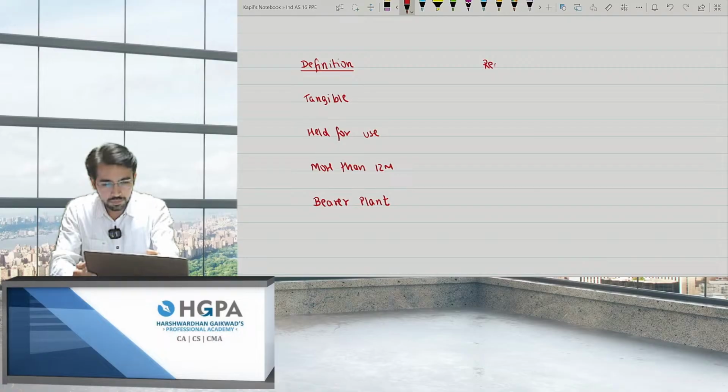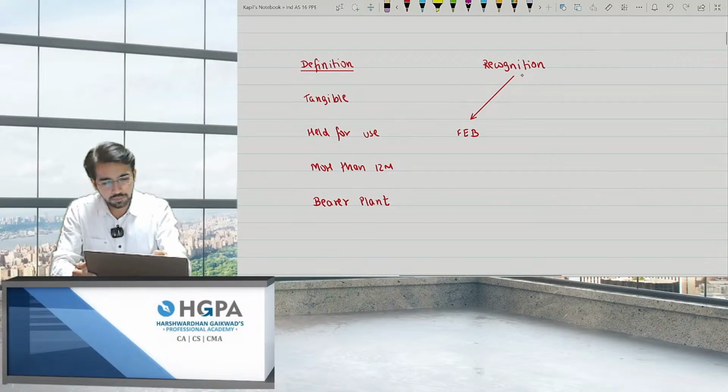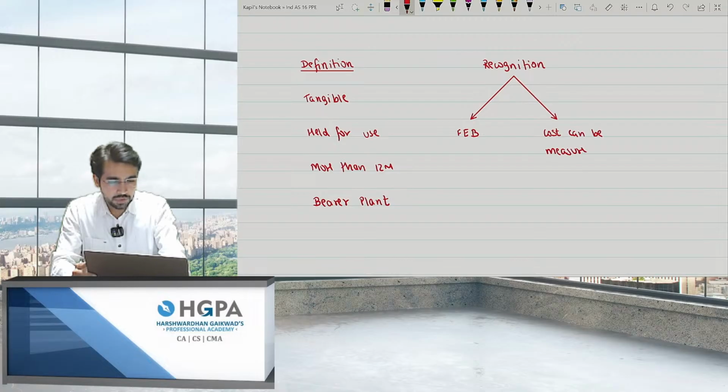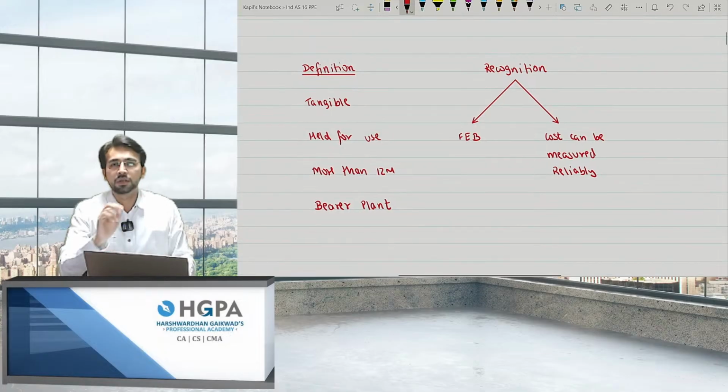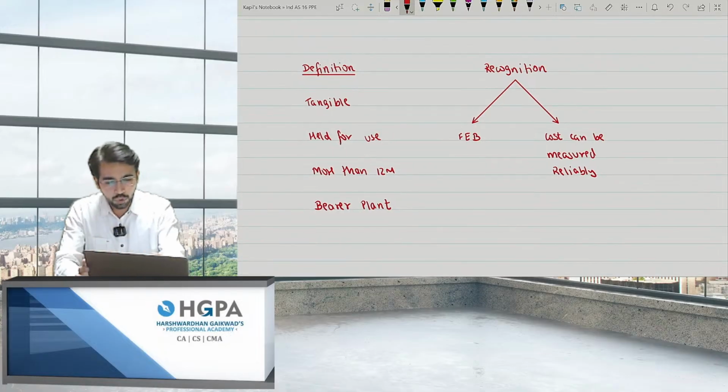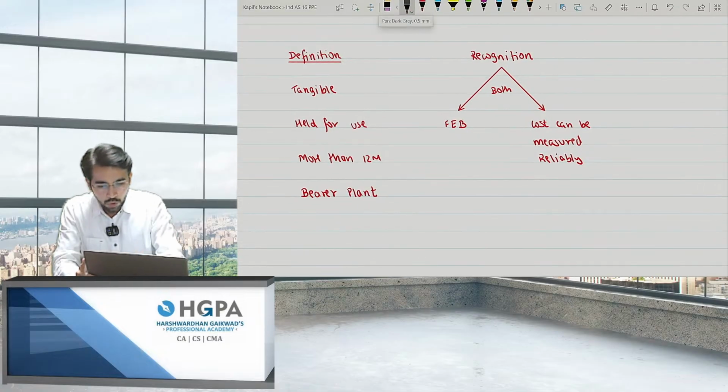Recognition, we have 2 points. What are the 2 points? The first point is FEB, that is future economic benefit should be there, and if you can measure the cost reliably. Cost can be measured reliably. If you are not able to measure the cost, then you will not recognize the asset into your books. You will not recognize the PPE into the books. Okay. So we have 2 points. Definition and recognition we are done. Both the conditions should be satisfied.